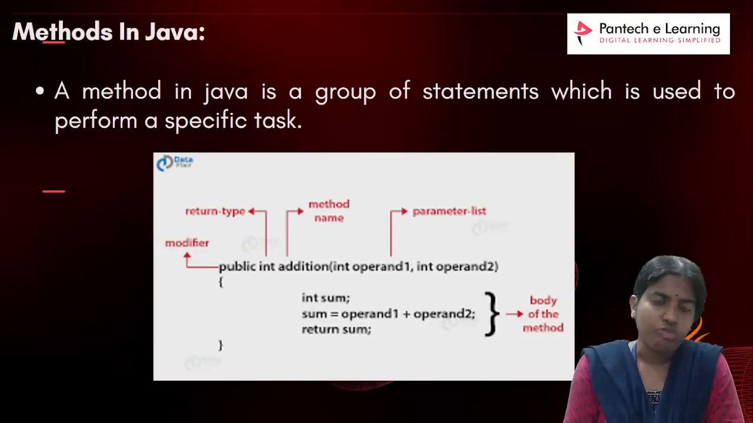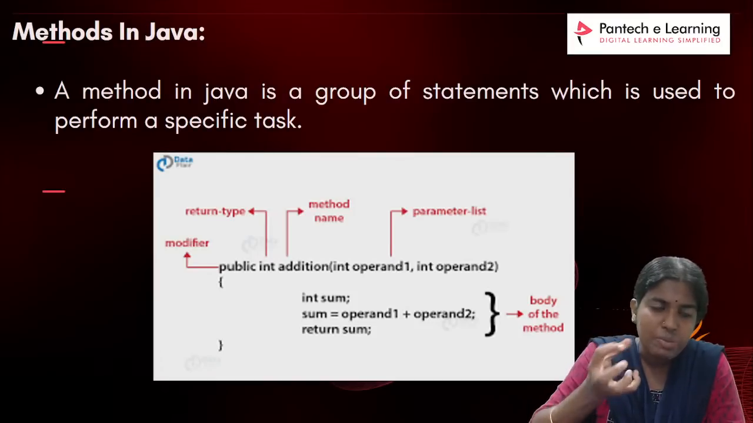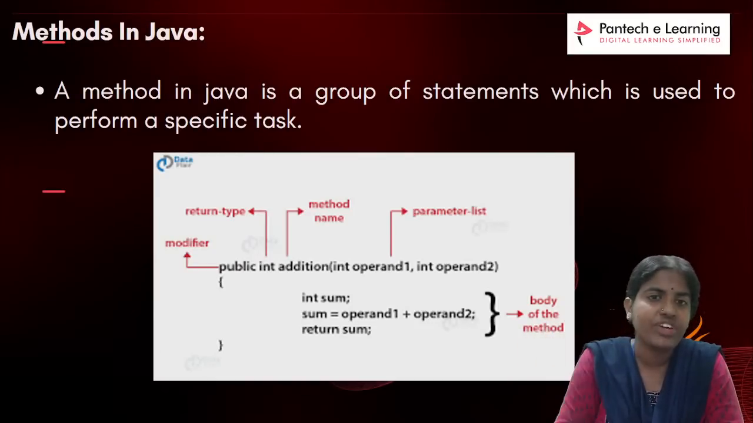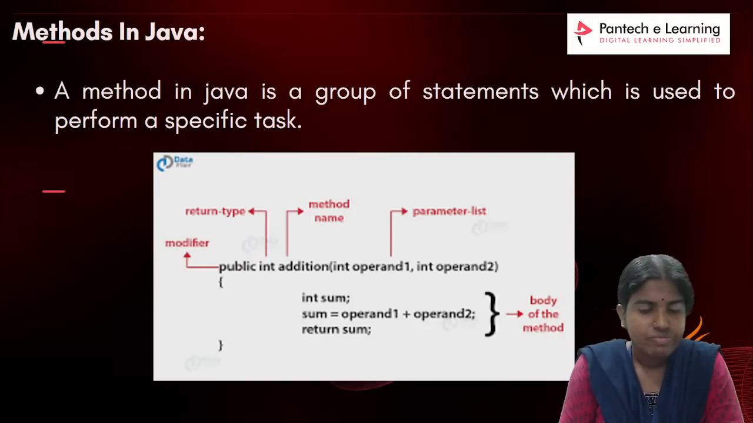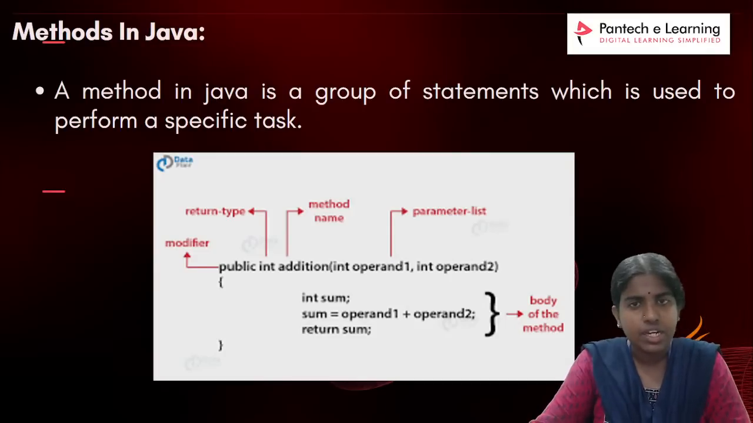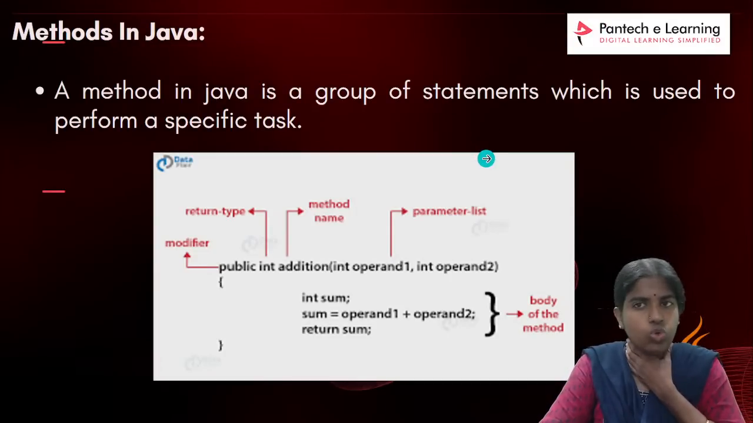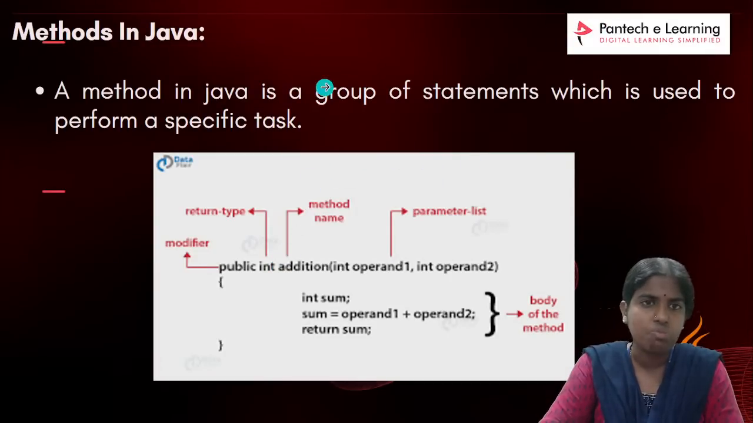So what is the use of a method? A method is a group of statements that is used to perform some specific task. Clear with this? It is nothing but a collection of statements, a group of statements which is used to perform some specific task.